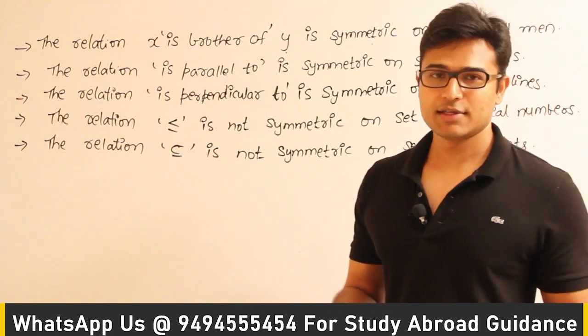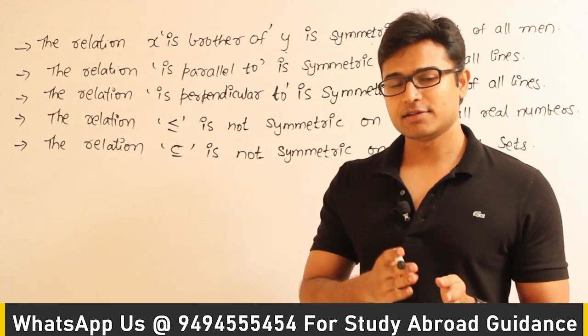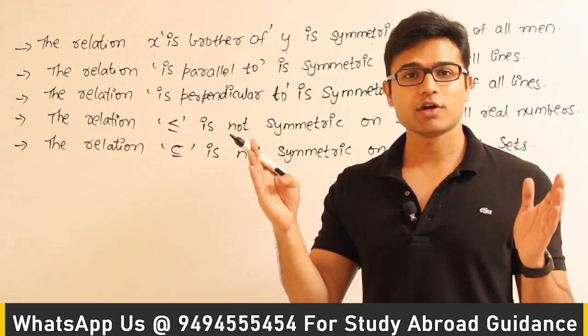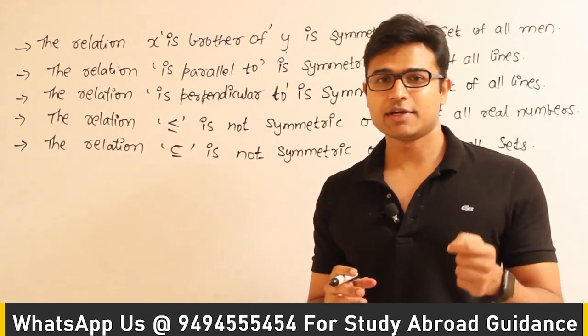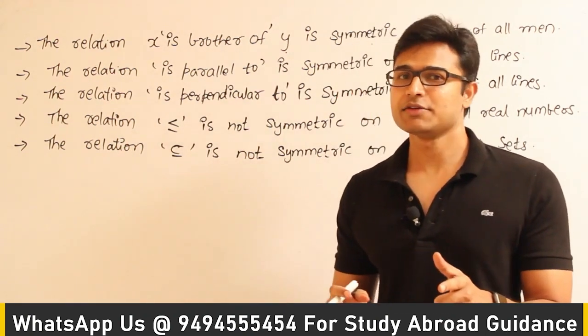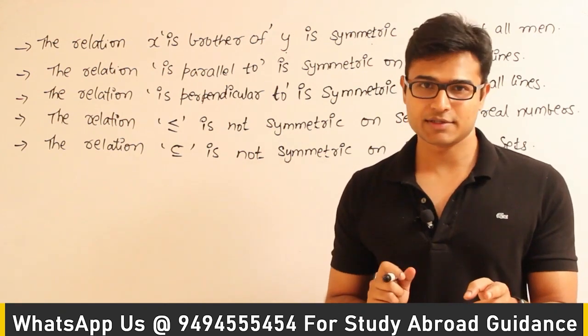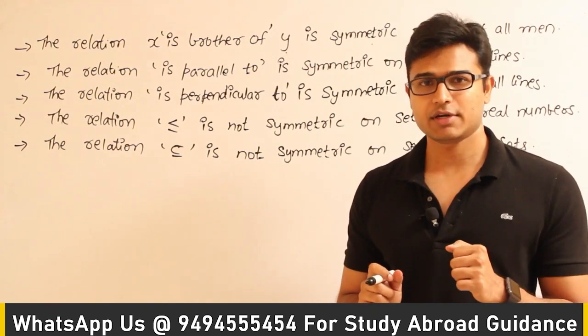Understand this. Let us say A is a brother of B and both are men, then B is also a brother of A. That is true. That is why if (X, Y) is present in the relation, then (Y, X) will definitely be present if the relation is "brother of", right?